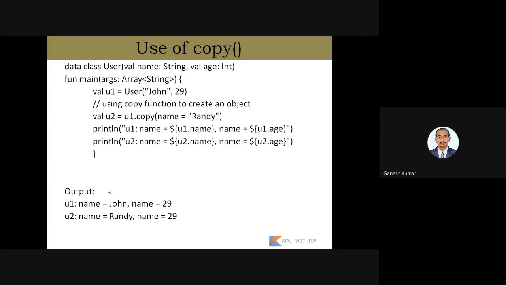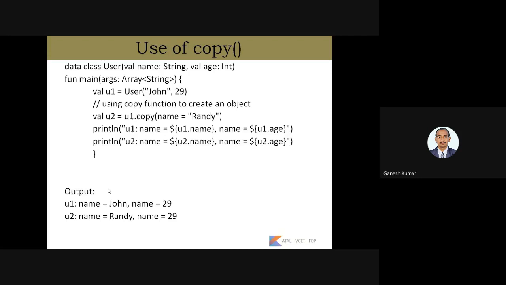Here we have two parameters used, one is name and another one is age. We have created one object for the class, that is John and 29. If we want to create another object and we want to send the values that we used for the object u1, we can copy those particular parameters to the variable u2. Here we have passed only one parameter and asked the next parameter to be received from the first object.